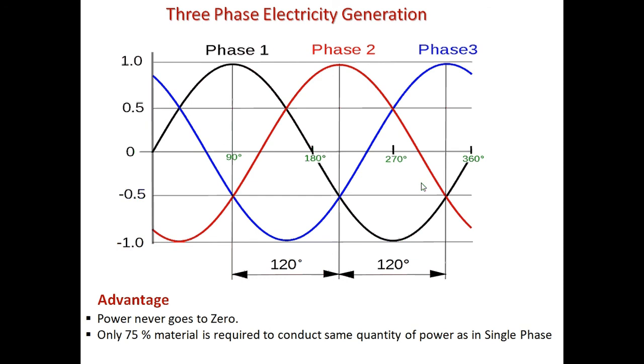So are we clear on three phase electricity? It is very important to understand that when a generator is utilized, it always produces electricity in three phase, so that we can generate more power. At the same time, when utilizing this, our power will never go to zero.